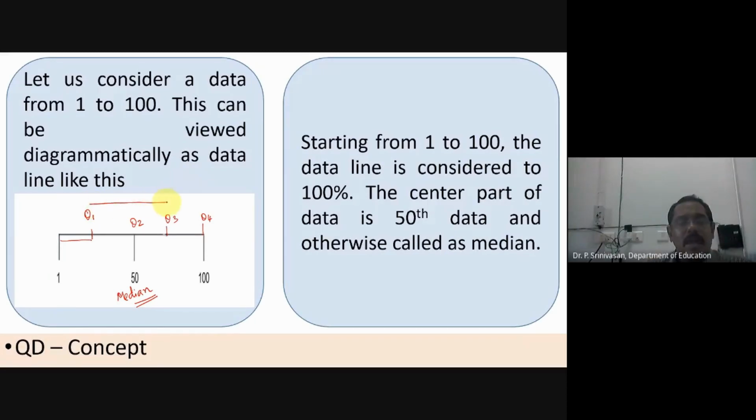Okay, so now let us take this one. I am drawing a line from Q1 to Q3. What does this line from Q1 to Q3 represent?